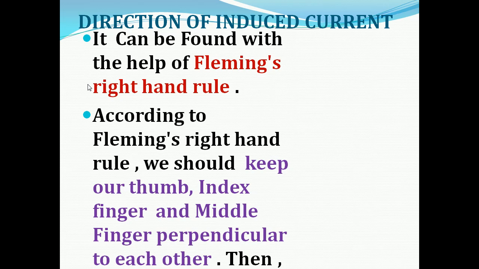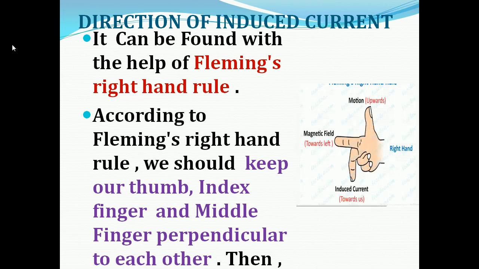According to Fleming's right hand rule, we should keep our thumb, index finger and middle finger perpendicular to each other, as you can see in the picture.